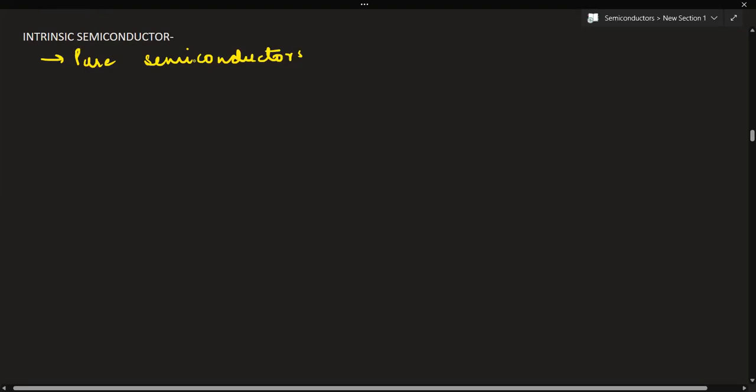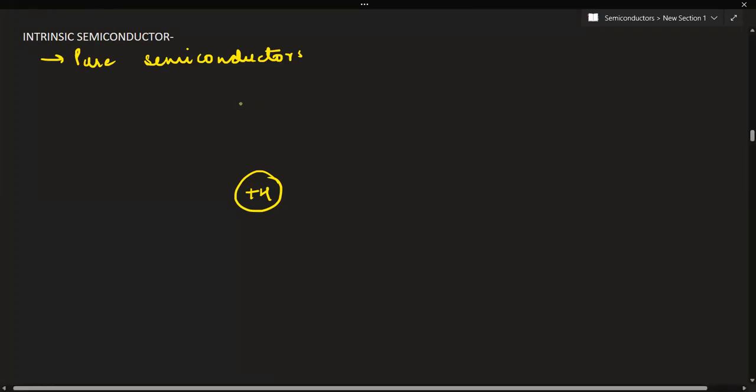Okay, let us take an example of any atom with +4 valency, like silicon or germanium. Consider this crystal of semiconductor to be of germanium. So each germanium or silicon atom has 4 valence electrons, which it shares with the 4 nearest neighboring atoms to form 4 valence bonds.